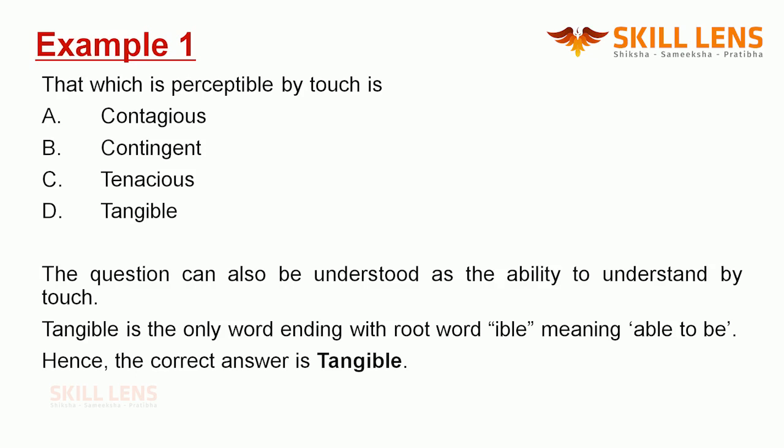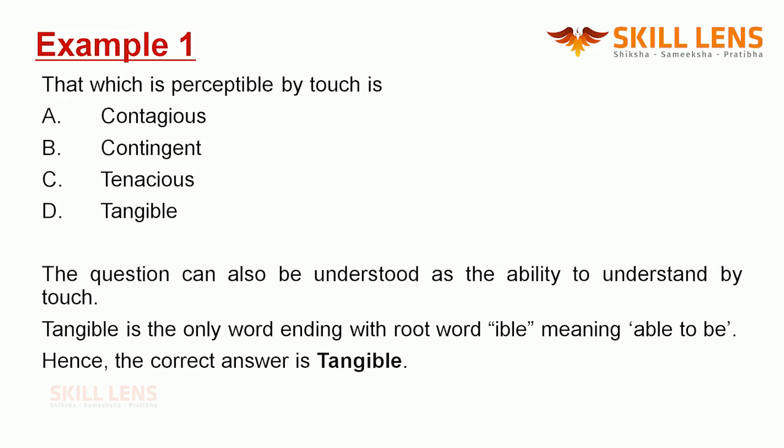Now this being the case, we can handle this kind of question by trying to understand the question initially. It says that which is perceptible by touch is. When we went through the word ible, we understood that it is able to be. Here in the question we have the word perceptible. Perceptible is something that denotes an ability, able to do something. So we can understand that that which has the ability to be understood by touch is. What word could that be?